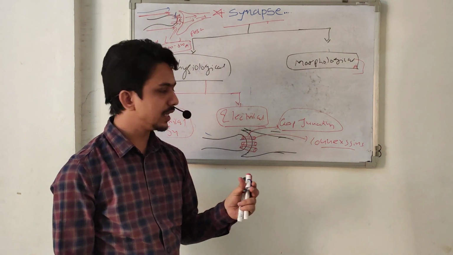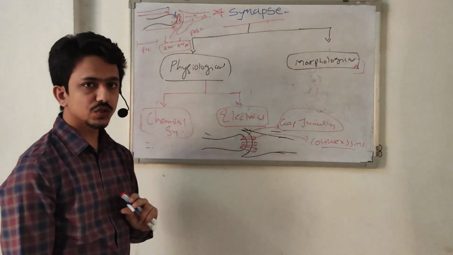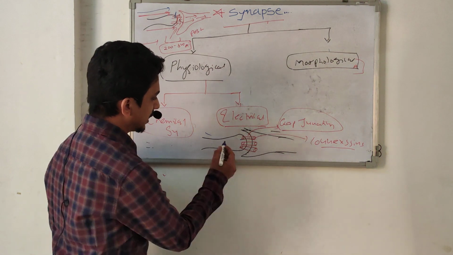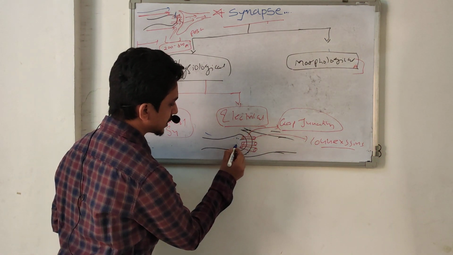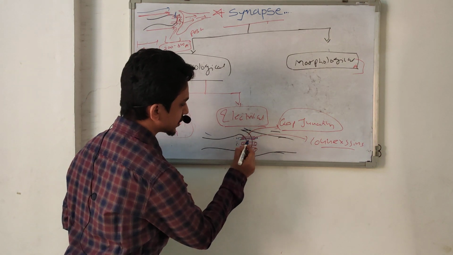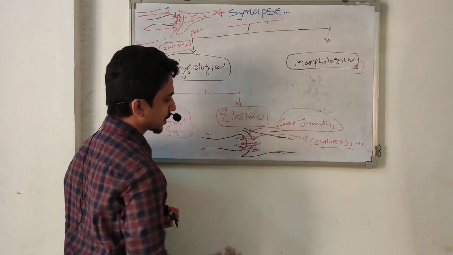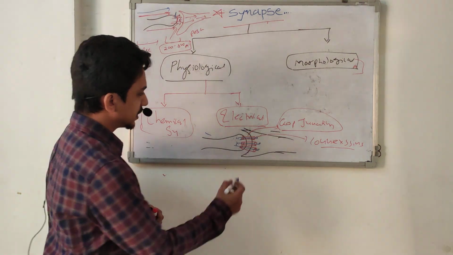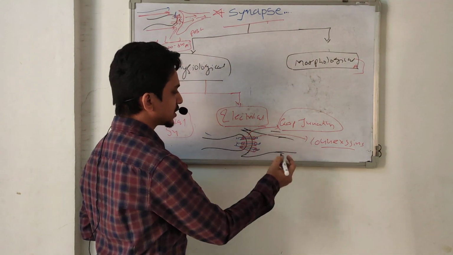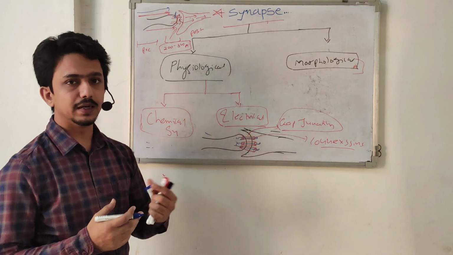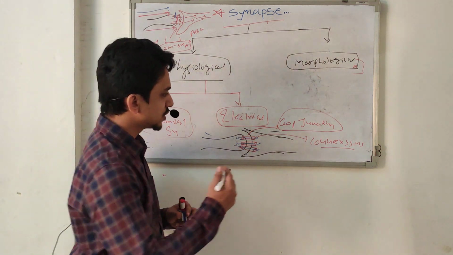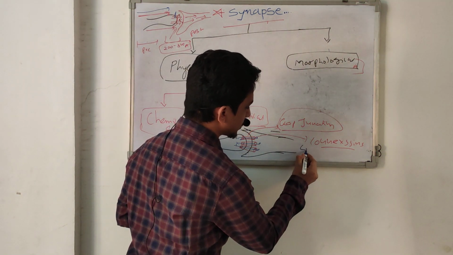This type of delay is not shown here. Electrical information, whatever anions or cations, is directly connected with the next neuron. So gap junctions do not show the synaptic delay. What is the advantage?